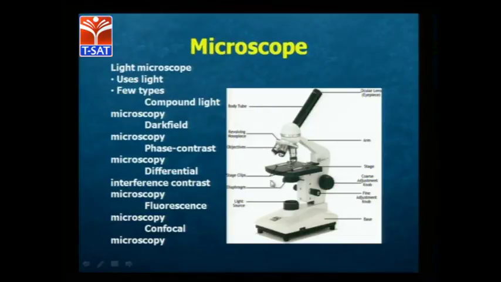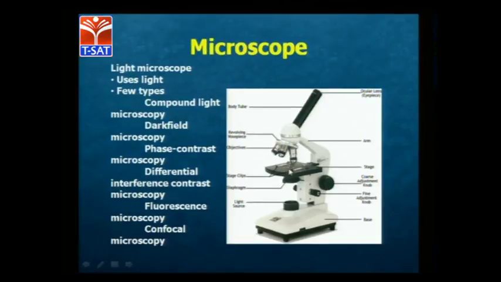For example, if you see the microscope structure, this is the way the microscope looks. There is the base and the light focus, and stage clips so that the slide can be kept here. The organisms can be collected by any type of swab culture and kept on that, and then it can be visualized. This is the ocular, we can see from the eyepiece, and this is the body tube. These are the different parts of the microscope which you can see. So how to analyze microorganisms?